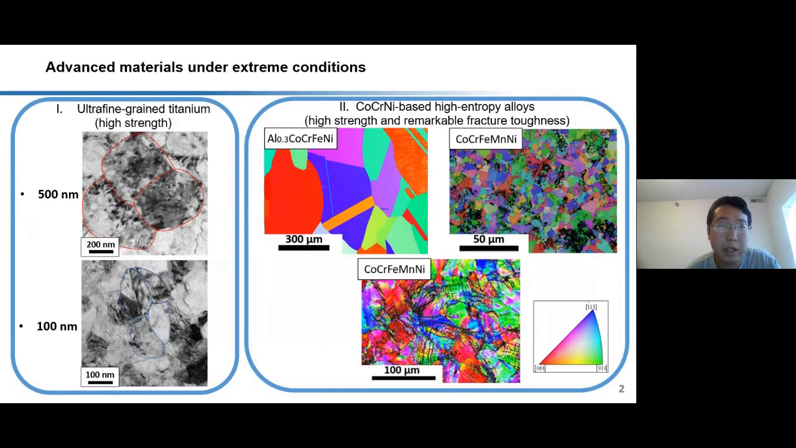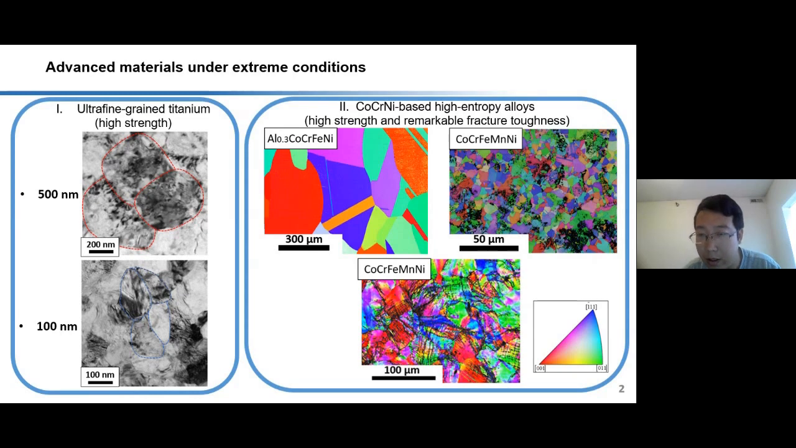My PhD thesis mainly focuses on the high strain rate behavior of two kinds of advanced materials. One is ultrafine-grained titanium with high strength. Another is cobalt, chromium, nickel-based high-entropy alloy with high strength and remarkable fracture toughness. The ultrafine-grained titanium was made by a severe plastic deformation method called equal-channel angular pressing. By subjecting the coarse-grained materials to different deformation levels, one can achieve different grain sizes, such as 500 nanometer and 100 nanometer titanium. We examine three different kinds of the high-entropy alloys.